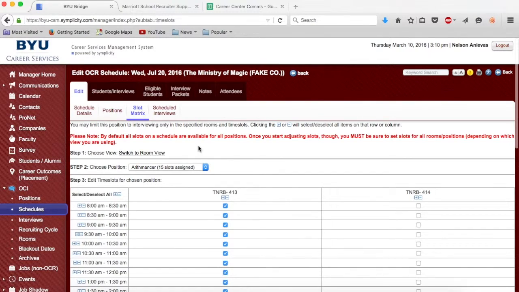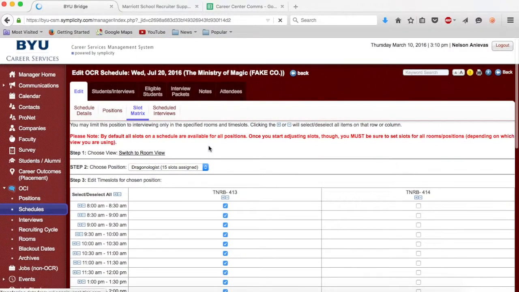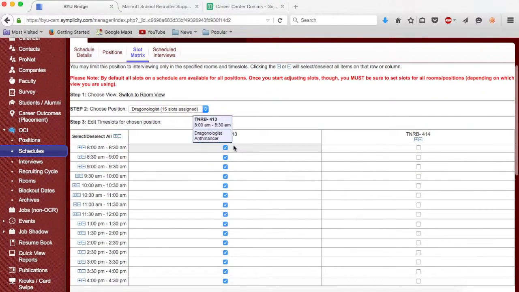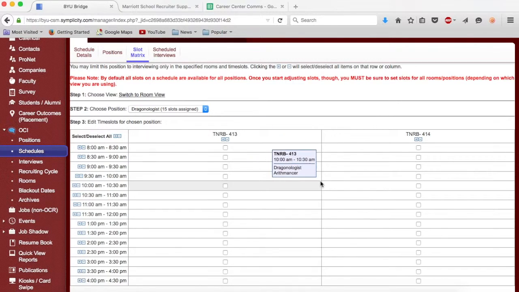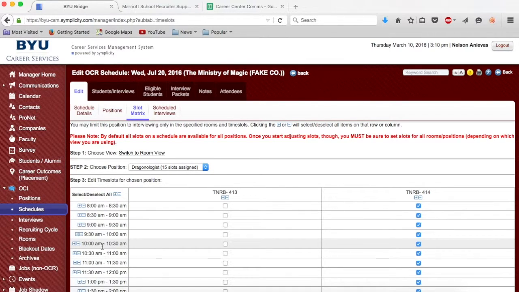After our computer thinks through that, we will now select Dragonologist from the drop-down menu. Let's deselect all of the checkboxes underneath 413 with the minus button, and then move over to 414, click the plus button, and then click Save. Brilliant! You are almost there. We only have 2 more changes to make.